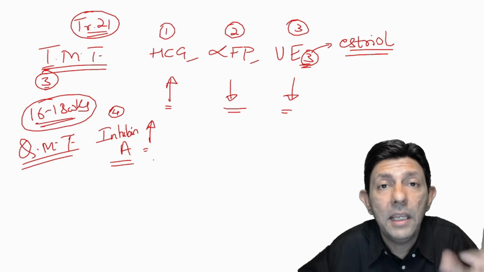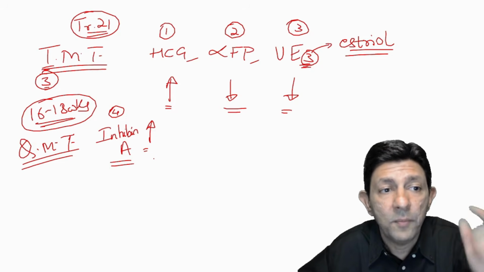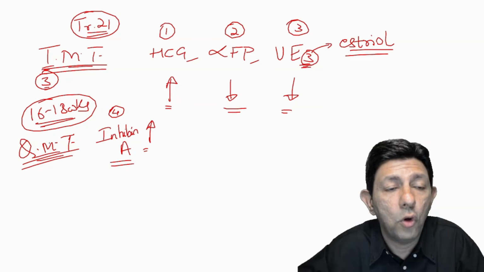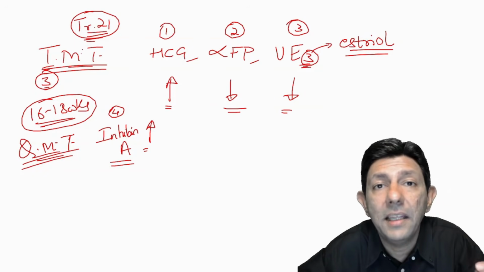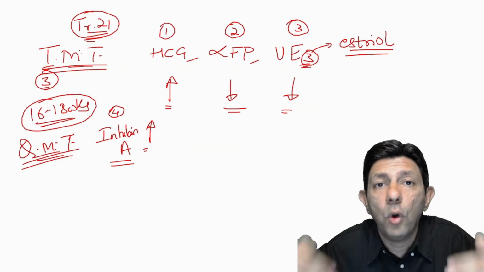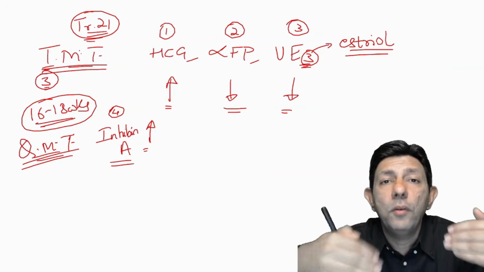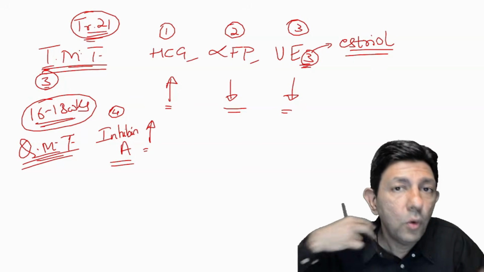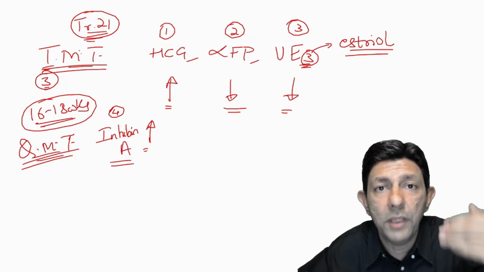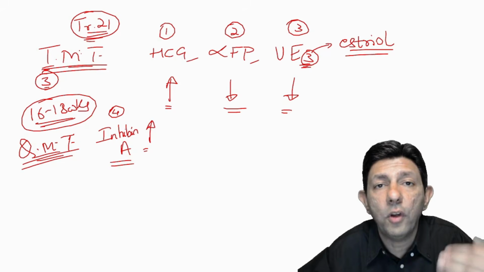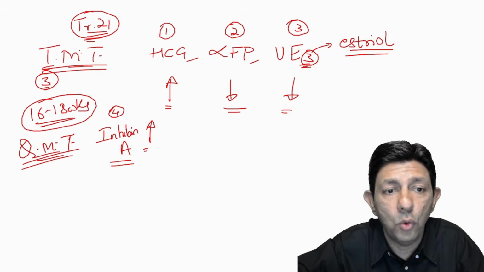It's not confirmatory. Please comment, what will I do next? If the triple marker test or quadruple marker test is showing high risk for trisomy 21, what do we do next? Please comment in the chat box. Do we proceed for MTP? What do we do next? Okay, what is to be done? Do we confirm it or do we directly proceed for MTP? Please let me know. I'll answer you over there.